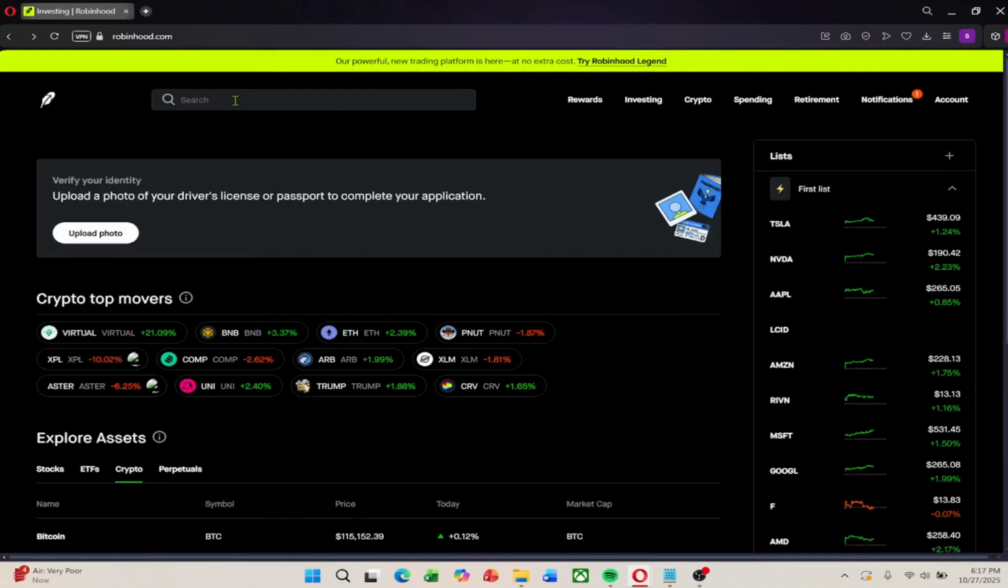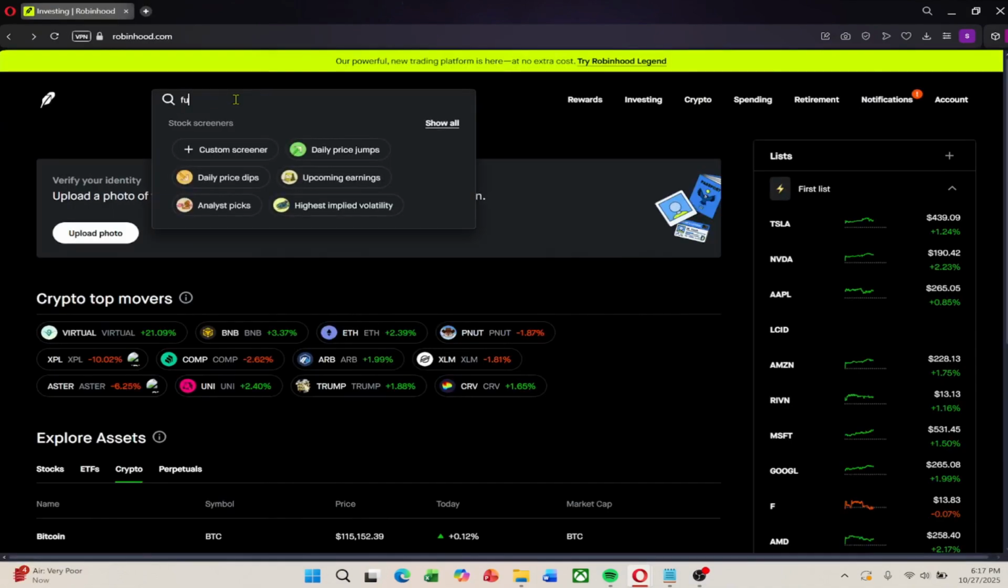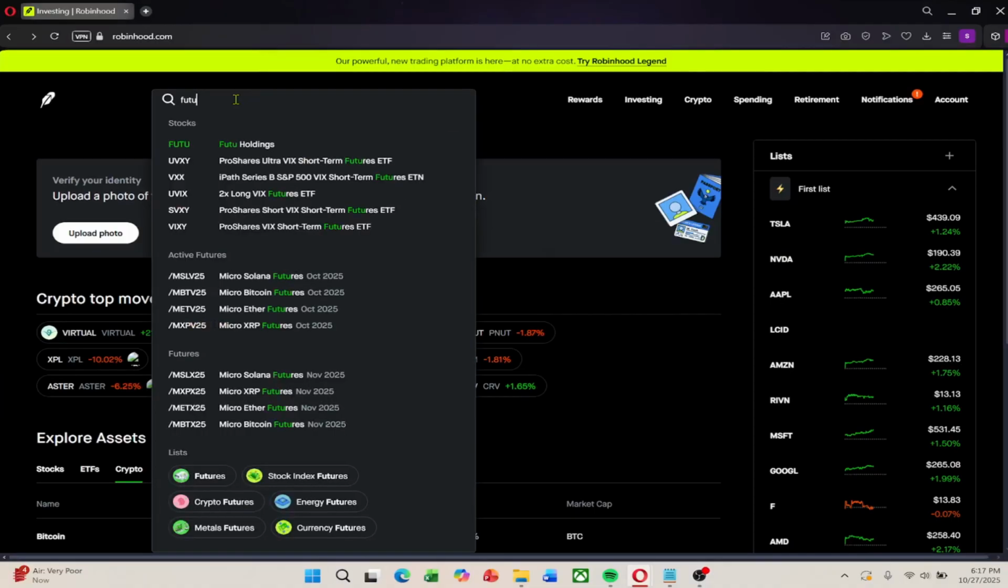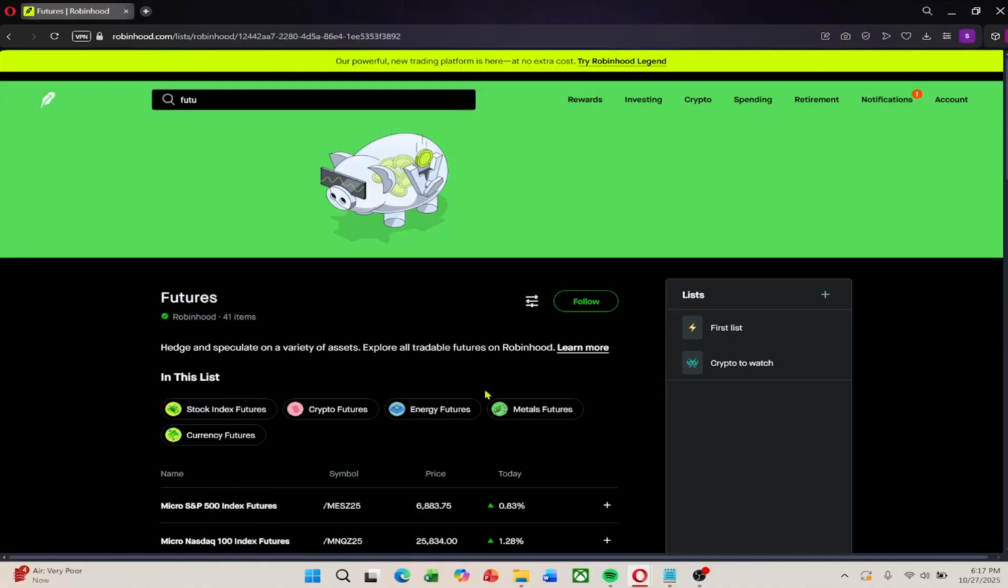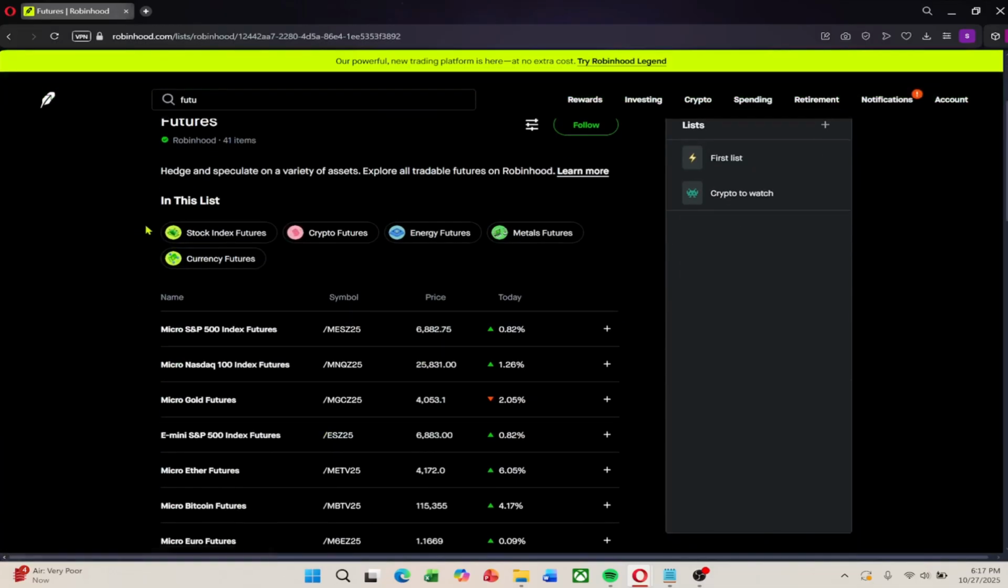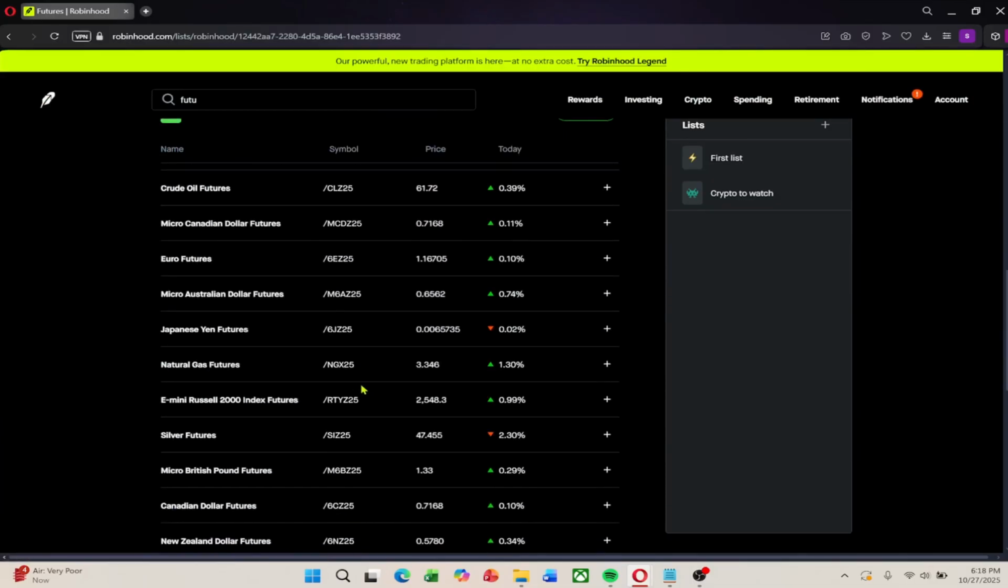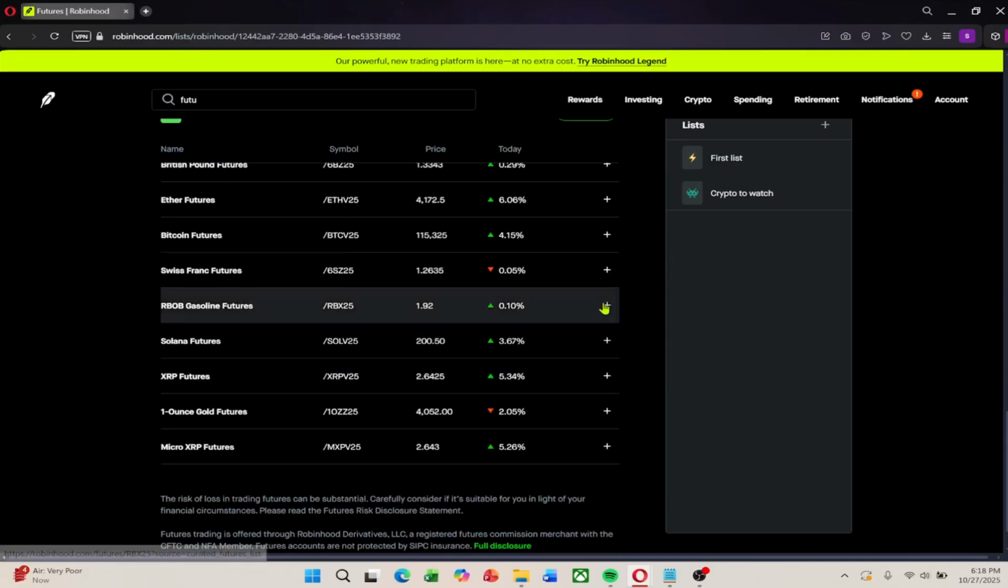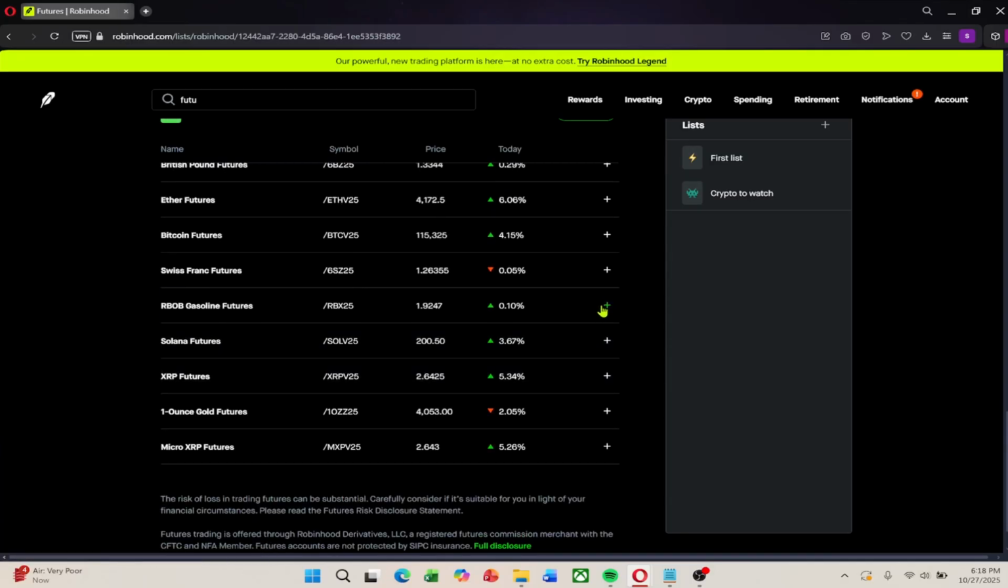After enabling futures, go to the search bar and type Futures. Scroll to the bottom and select the Futures option in the list. This will show you the full list of available contracts, currently around 41, including index, crypto, and energy futures. You can browse through them and click the plus icon next to any you want to add to your watchlist for easier access later.